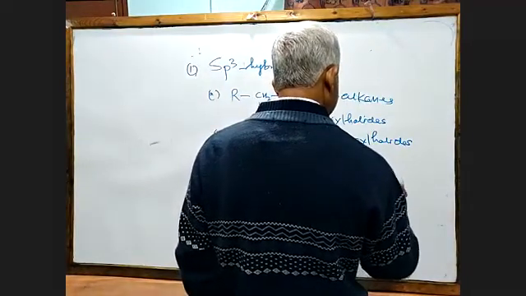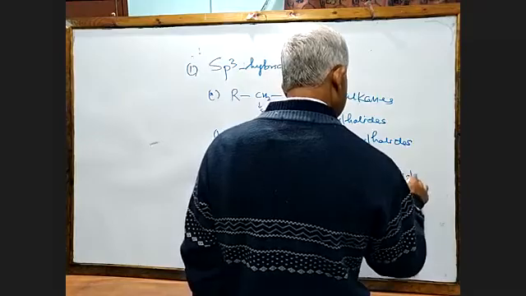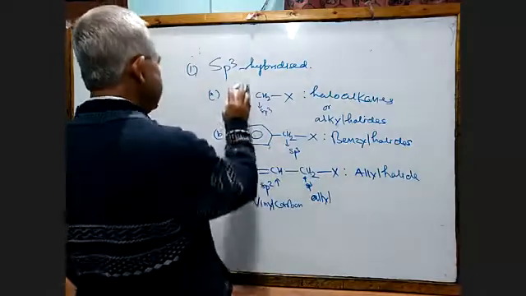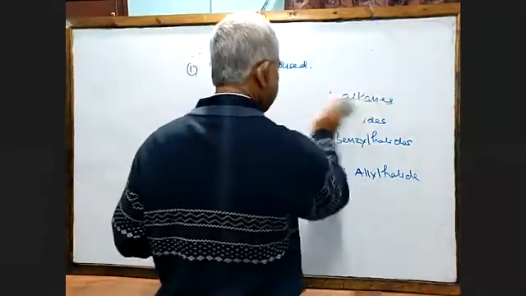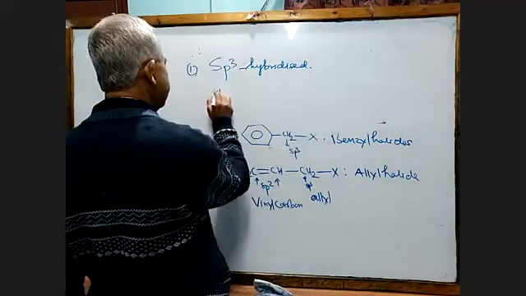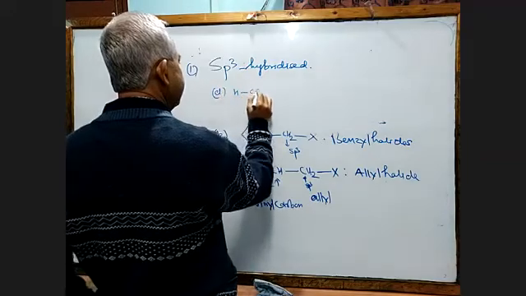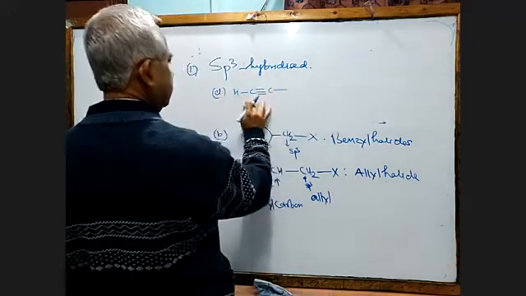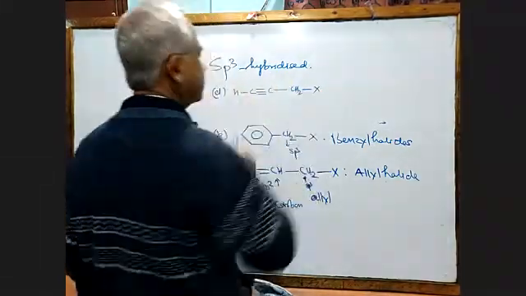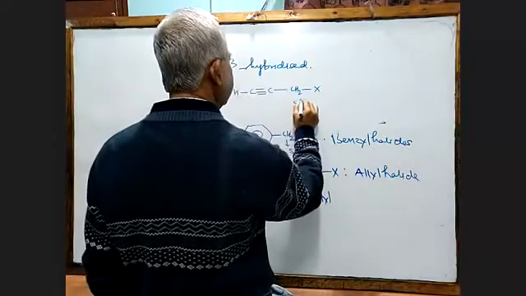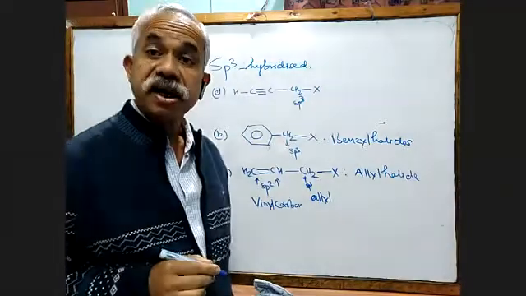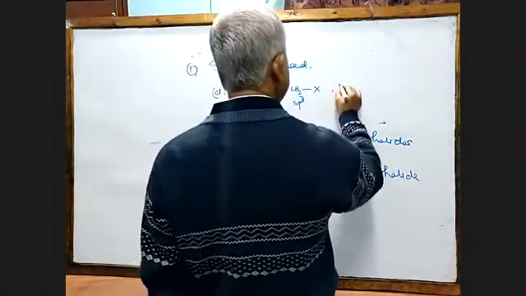We call them allyl halide. These three are there in your book. But somehow one more species is not given in your book, I do not know why. This is also very important in organic chemistry, where you find a carbon-carbon triple bond, and the halogen is attached to the next carbon, which is sp3. We call them propargyl.